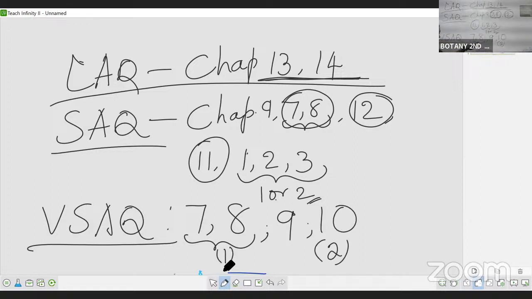So 4 VSAQs here only, over. Now 11th chapter 1, 12th chapter 1, 14th chapter 1. Like this, how many now? 2 plus 1, 3 to 5, isn't it? 1 plus 1, 2, 2 plus 2, 4, 5, 6, 7. 7 twos are 14.